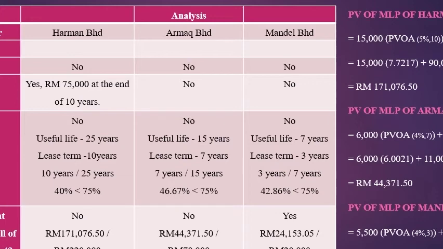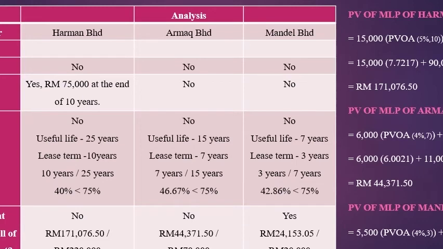It is no for Armak Berhad and also no for Mendel Berhad. The economic life test is no for Harman Berhad because when we calculate we get 40%, which is less than 75%. It is no for Armak Berhad too because we get 46.67%, which is less than 75%. And Mendel Berhad also no because we get 42.86%, which is also less than 75%.